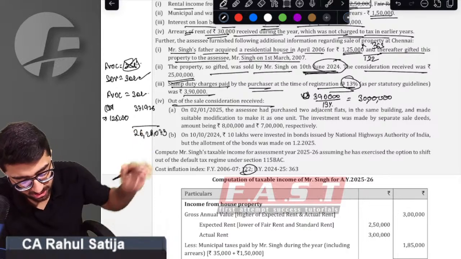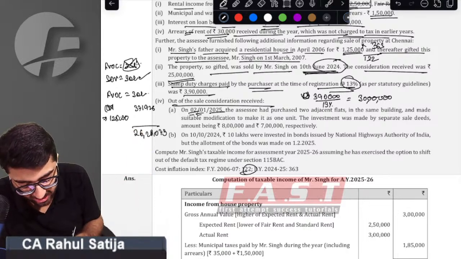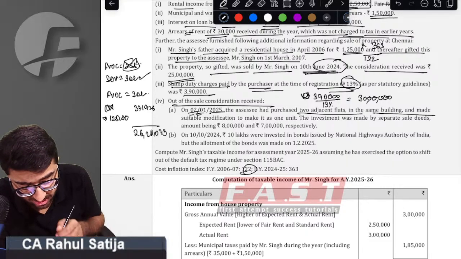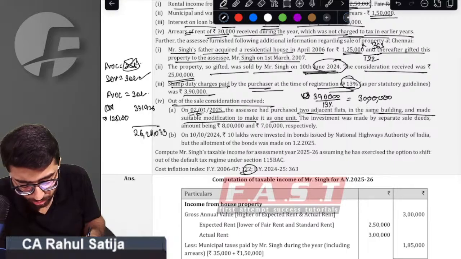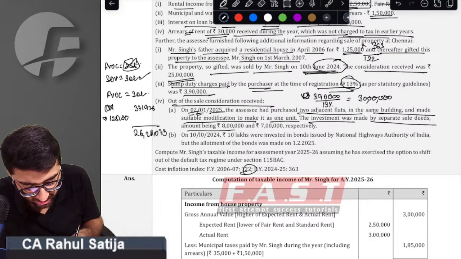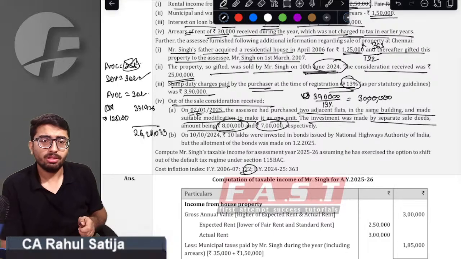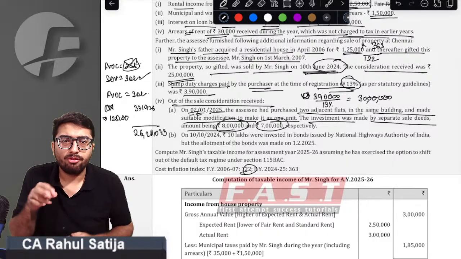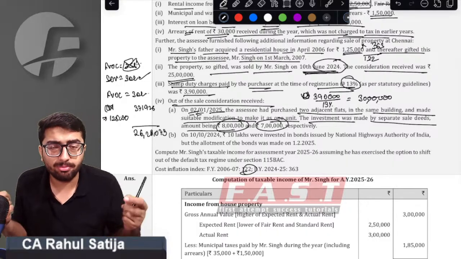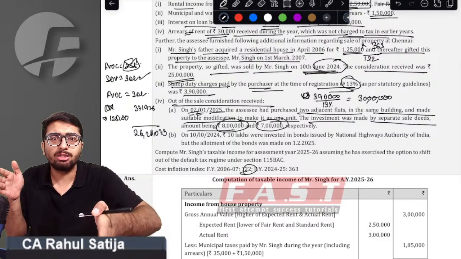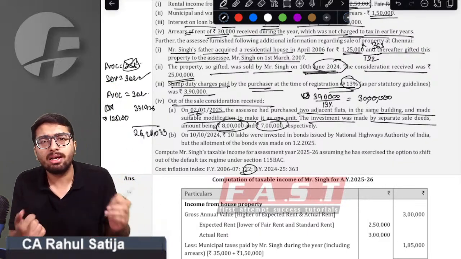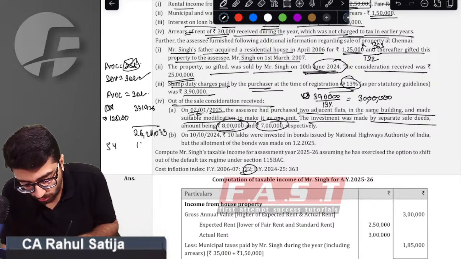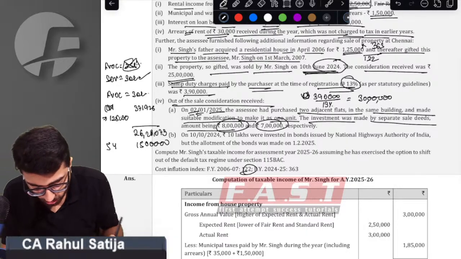But sir, out of the consideration received, Mr. Singh on 1st Jan 2025 had purchased two adjacent flats in the same building, made suitable modifications to make it one. Investment was made by separate sale deeds amounting to 8 lakh and 7 lakh. Yesterday only we read this point that if we buy two adjacent flats from different persons at different points of time at a different price, but we make certain arrangements to make it one flat, it will be considered as one only. So exemption under section 54 will be allowed to rupees 15 lakh. Okay, sir, we got this point.